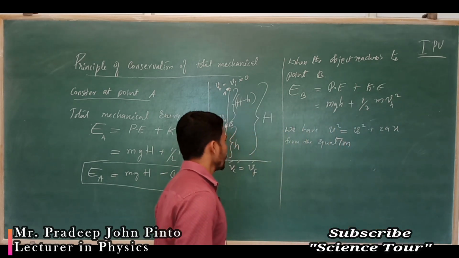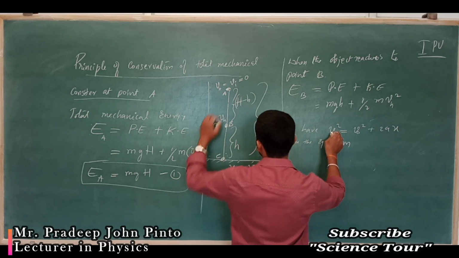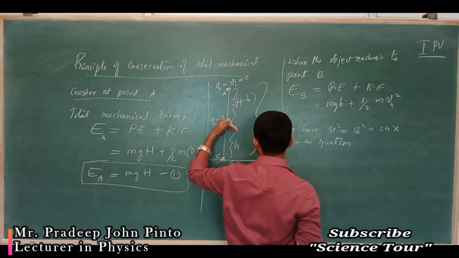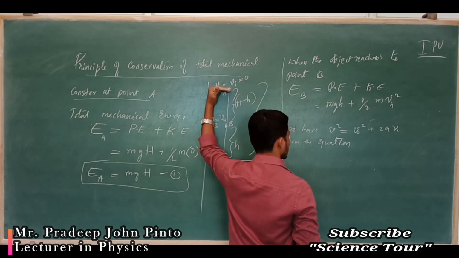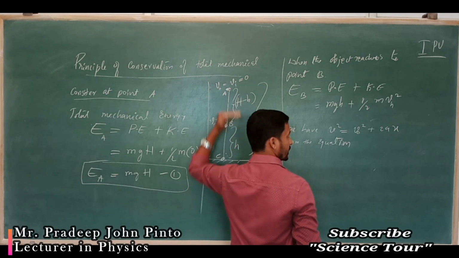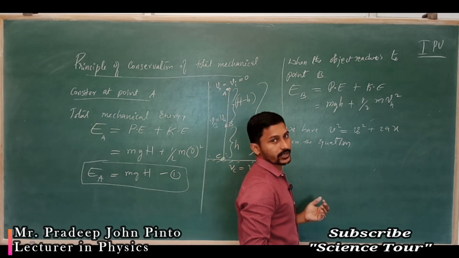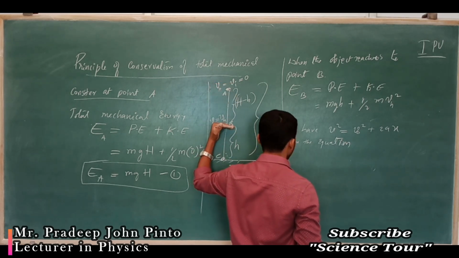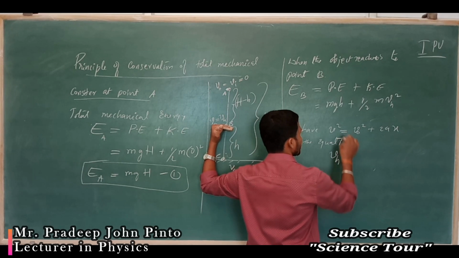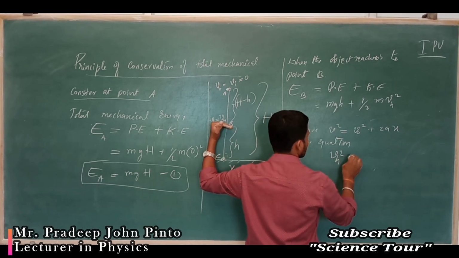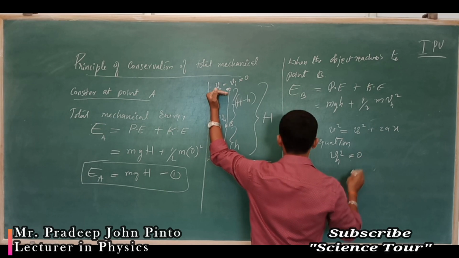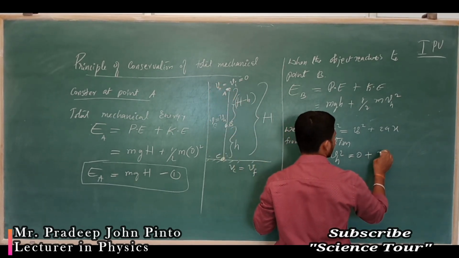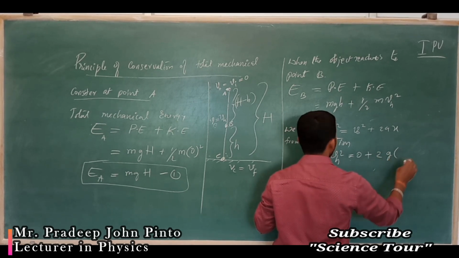This equation we have, this means final velocity, from initial to final. The object was here first, now it is here, later here. I have divided into 3 points so that I can calculate the potential and kinetic energy. So I have reached here. Now what is the velocity it has taken? That is nothing but Vh square. Final means Vh square is equal to, what was the velocity here? It was 0, plus 2 into g into, what is this height?